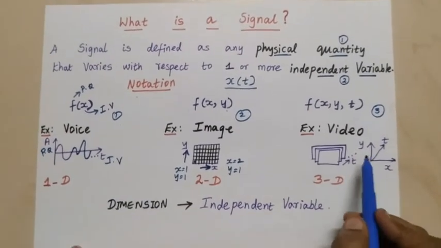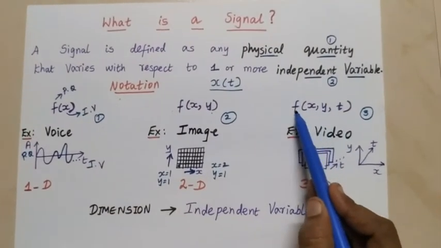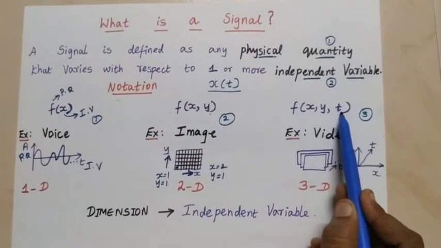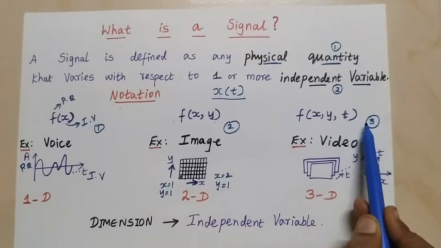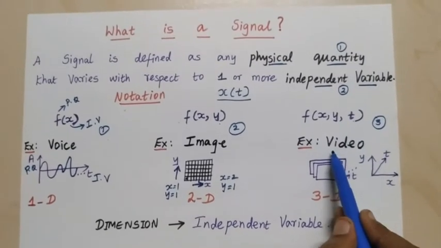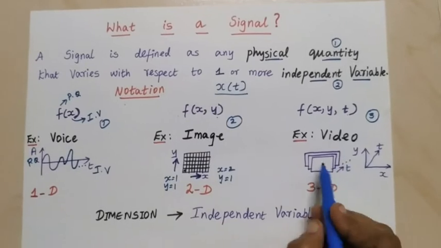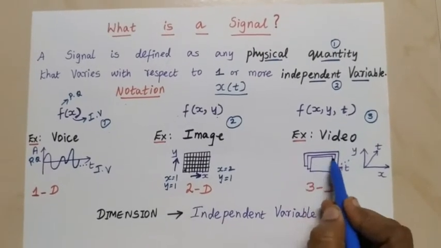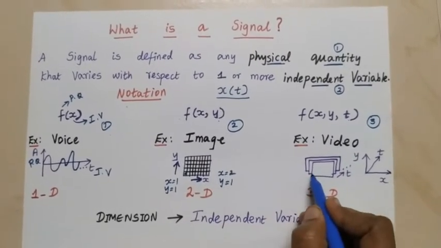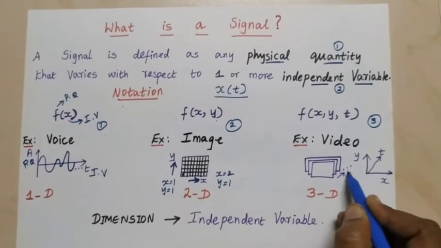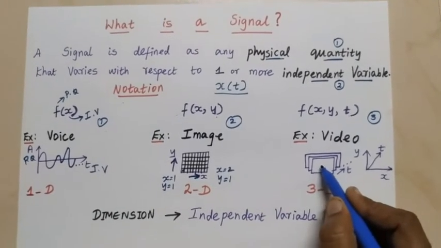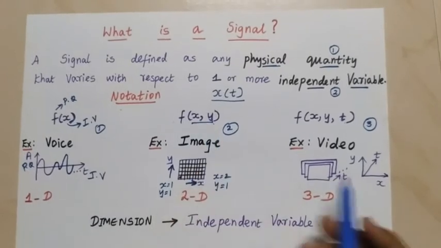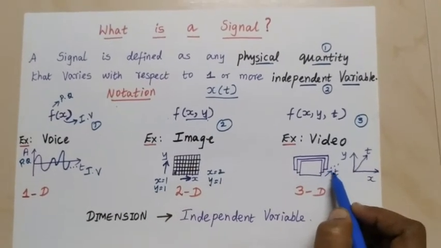We go for the third, f of x comma y comma t. So three independent variables. Example for this type of signal is video. Video is nothing but continuous images, but varying with respect to time. Images mean I need two locations, but it continuously varies with time here.